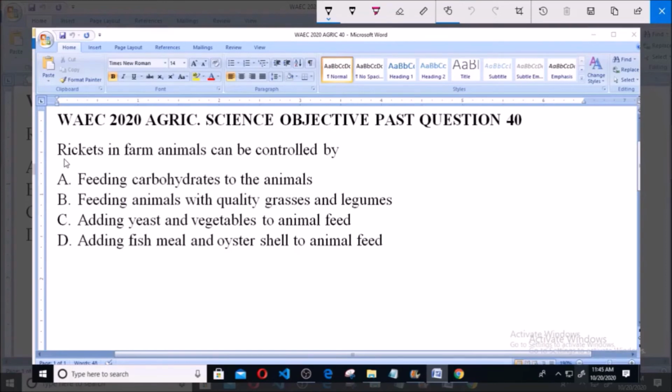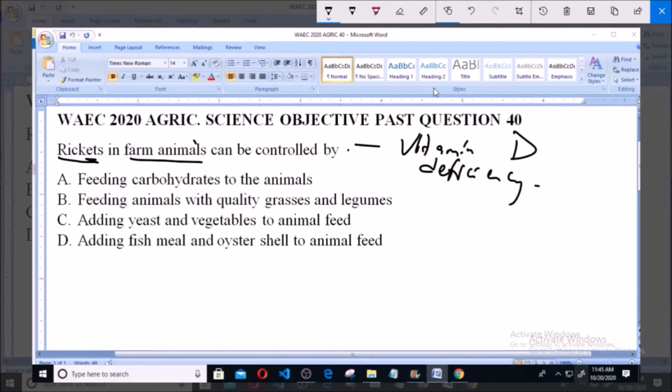Now, rickets in farm animals is usually due to the deficiency of vitamin D. So rickets is usually due to vitamin D deficiency. So how can it be controlled, or how can it be curtailed? Now option A says feeding carbohydrates to the animals. Now carbohydrates are not a rich source of vitamin D, so this is not the answer to the question.